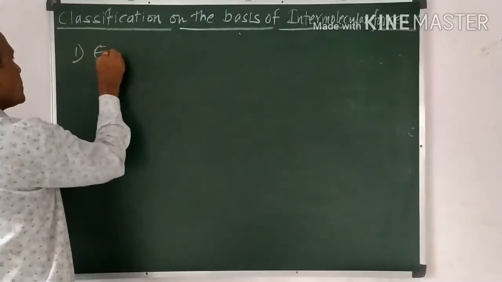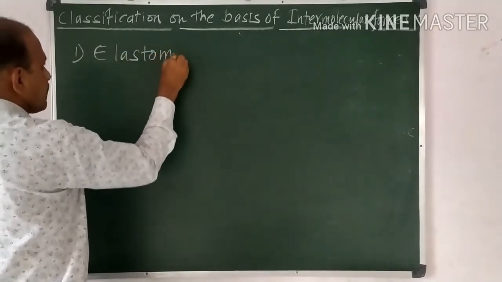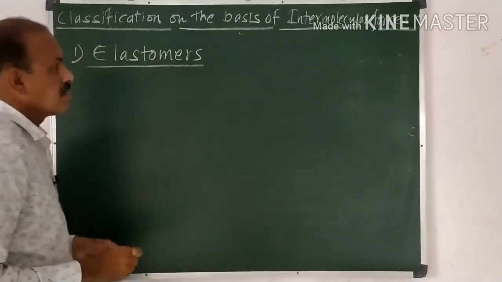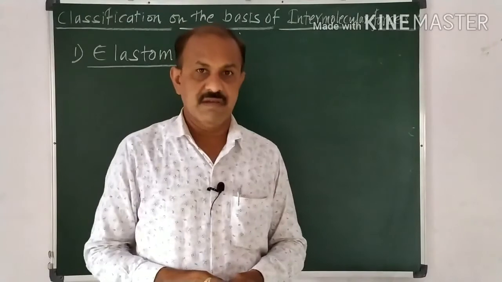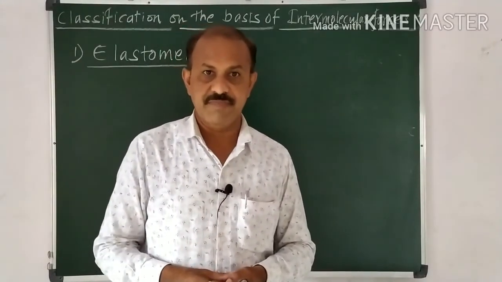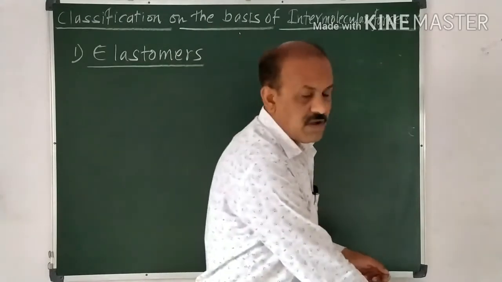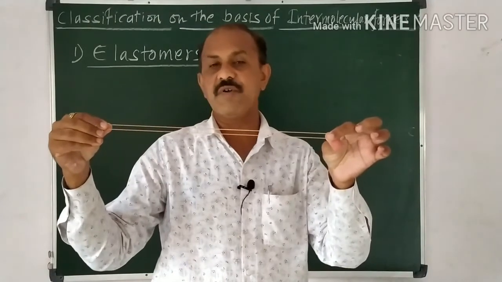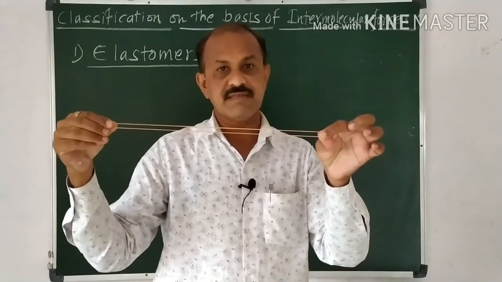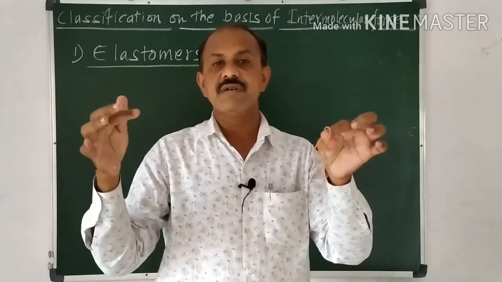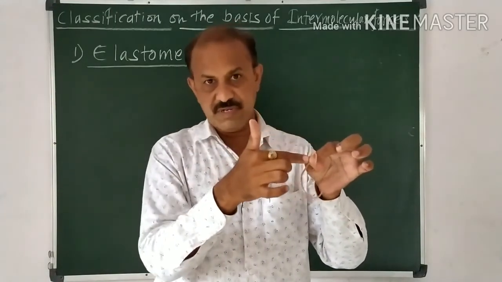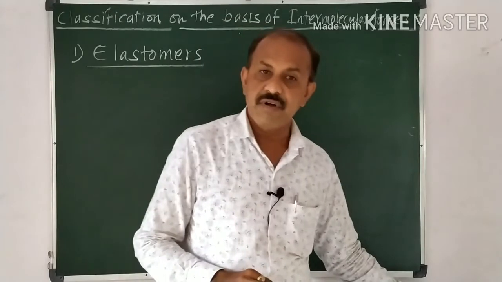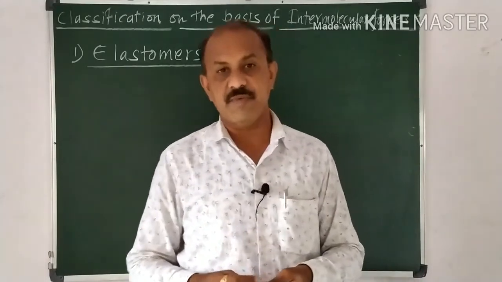Number one, elastomers. Elastomers are substances having the elastic property. Now what is the elastic property? It is the property of a substance by virtue of which, when we apply force on the substance, it gets deformed, that means there is a change in shape and size. But when we remove the force, it regains its original position. Such a property of a substance is called elasticity. Now these elastomers show the elastic property.